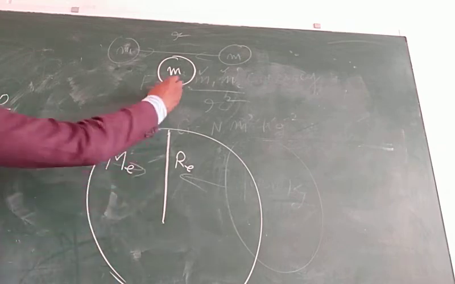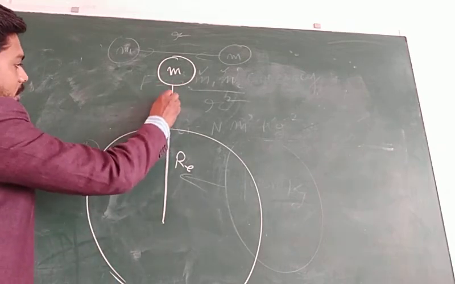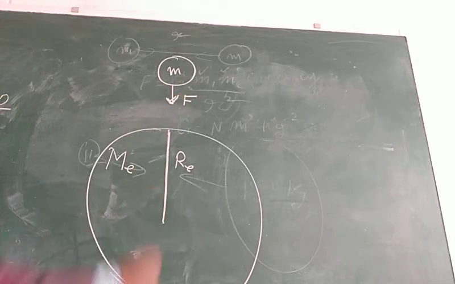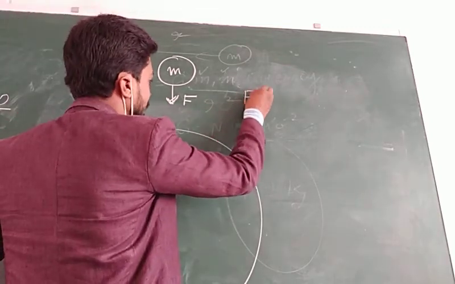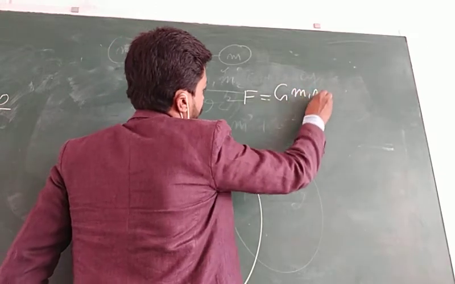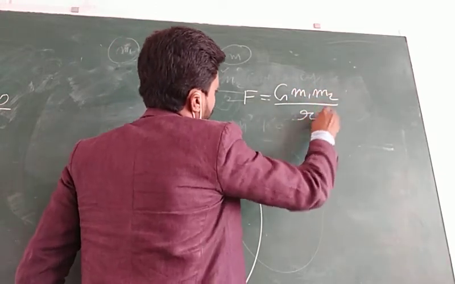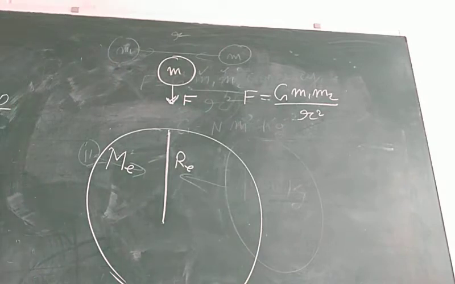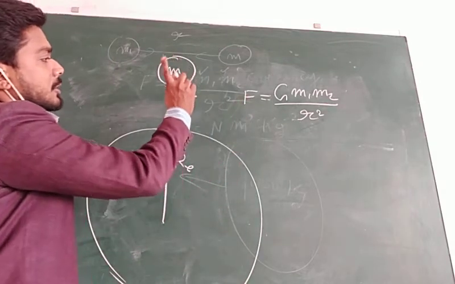and whenever this body is placed, this body experiences a force, because of the law of gravitation. Universal law of gravitation states that whenever two masses are put close to each other, then there will be a force of attraction between them, and this force of attraction is, you have studied the formula, G m1 m2 by r square. Okay, now we are going to substitute the value.